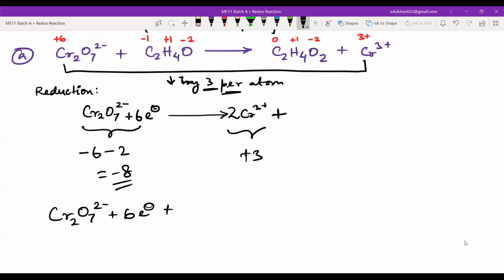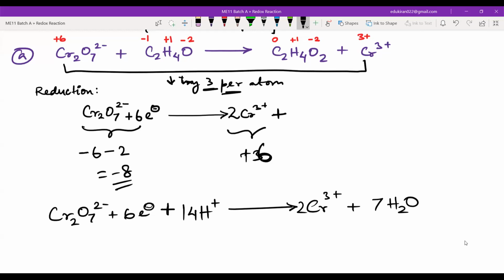Here we have, sorry, plus 6 charge, because there are 2 Cr3+. Tell me how many H+? 14 H+, okay? And this will give you 2 Cr3+ plus 7 H2O.